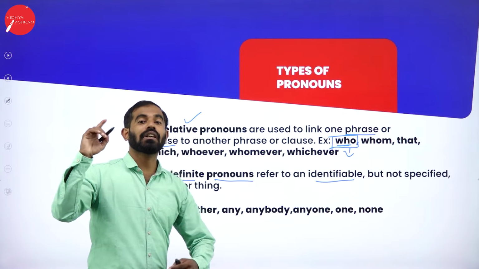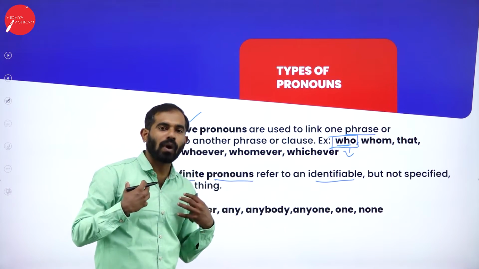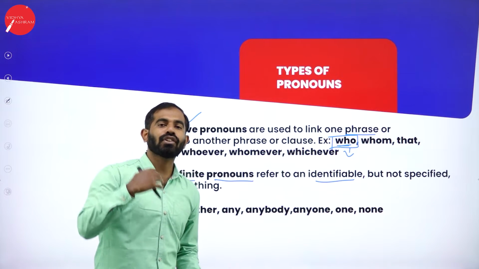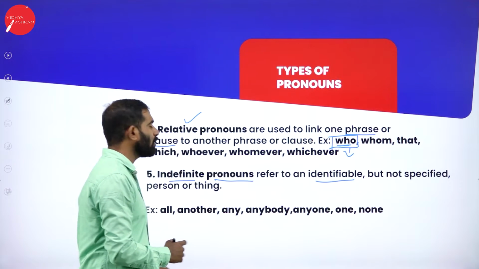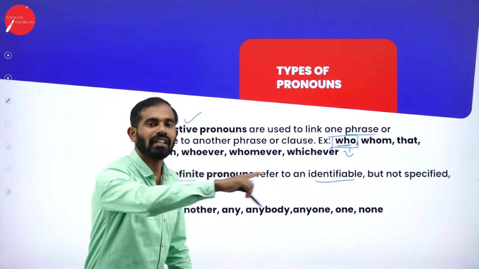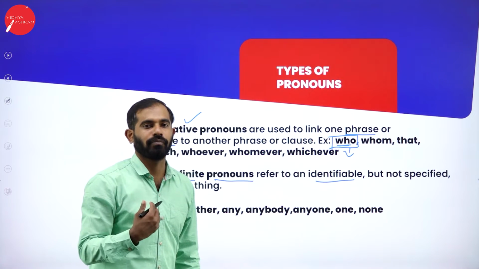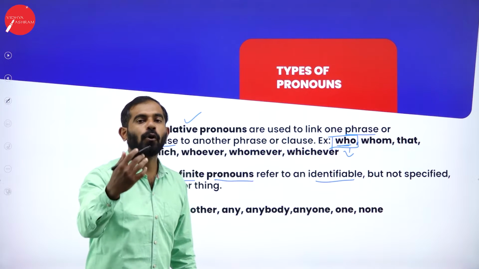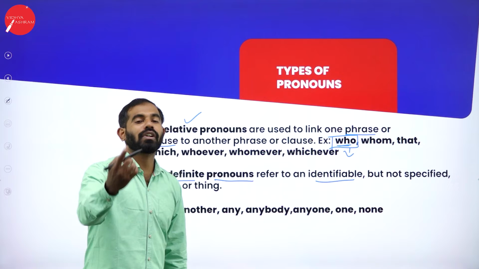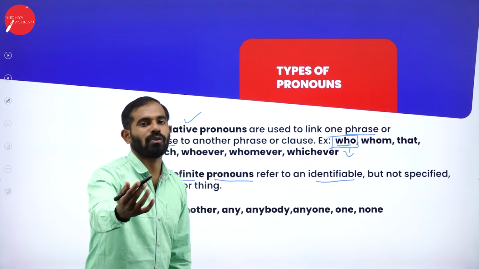You are not particularly talking to one person there. If I make a statement, can anybody answer my question? Then I am not particularly pointing at one person. I am asking the classroom or the group of people in front of me. I hope you are understanding it. Indefinite is not particularly talking to one person, but you are posing a question to the crowd.